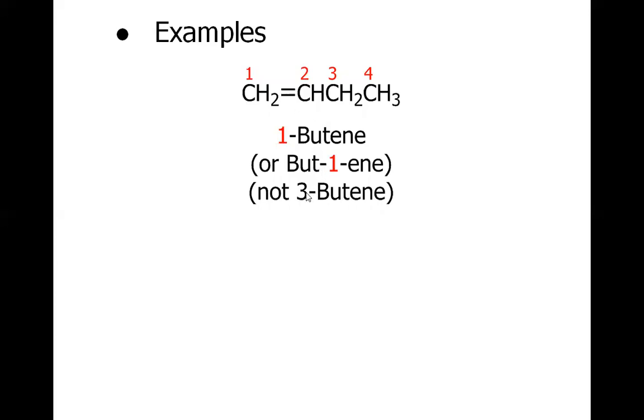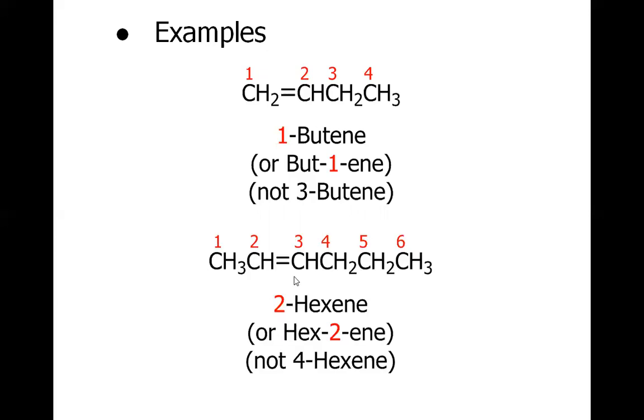And also one thing to be considered here: if you count from here 1, 2, 3, the double bond would come at 3 position, which is wrong, because we will have to consider the numbering from where the double bond comes nearer. For the other example, again we will have to consider from this position, because the carbon-carbon double bond will be at 2 position. If you consider from here, the double bond will come at 4 position. So 2 being a lower number is better than 4. So this will be 2-hexene.